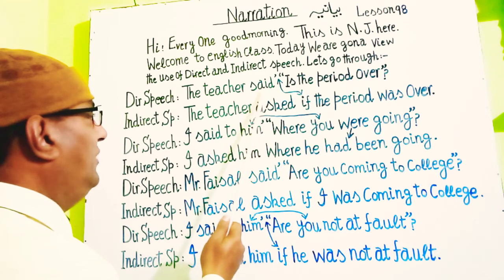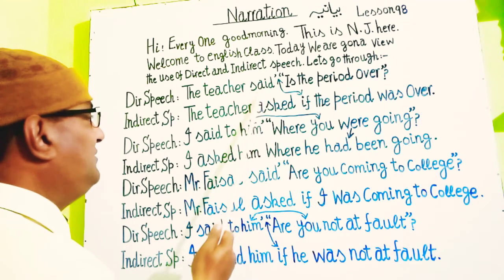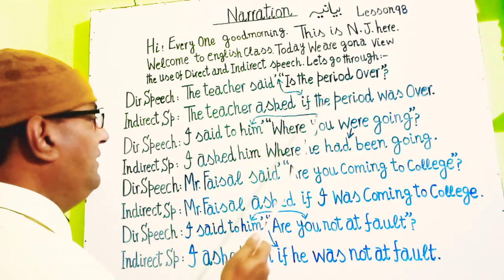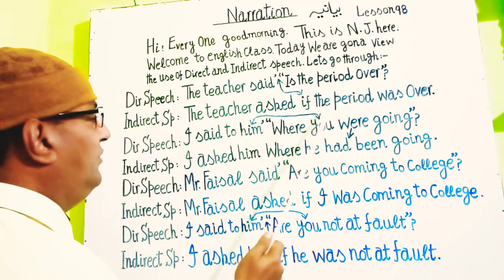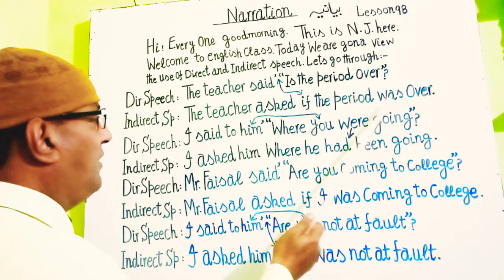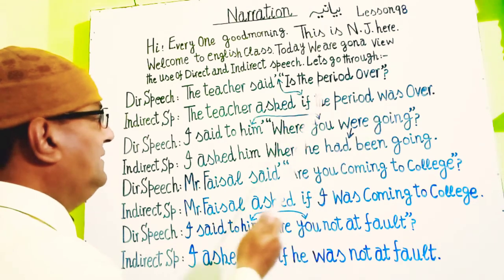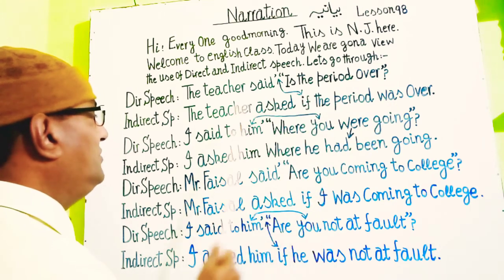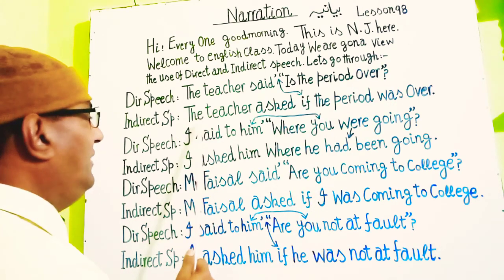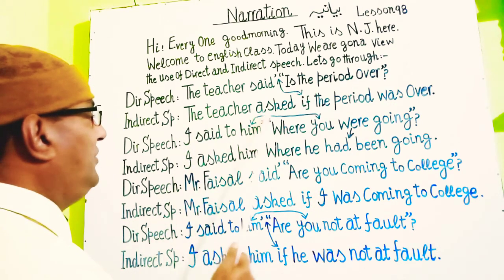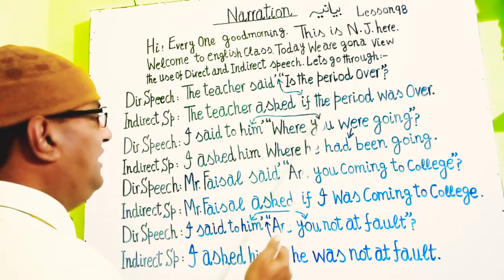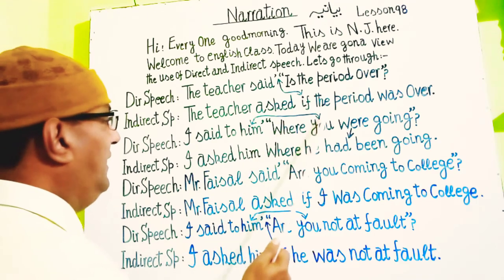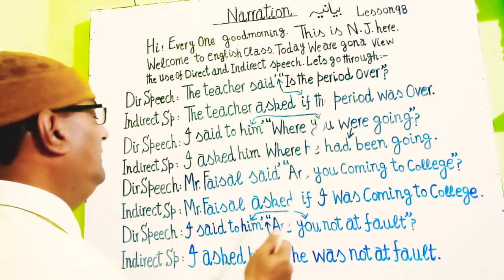So when we change this direct speech into indirect speech, then by the rules we change the verb form from present to past. "Is" is a present form and "was" is a past form. So here you see this new formation of indirect speech: the teacher asked if the period was over. उस्ताद ने पूछा आया के पीरियड खत्म हो चुका था.